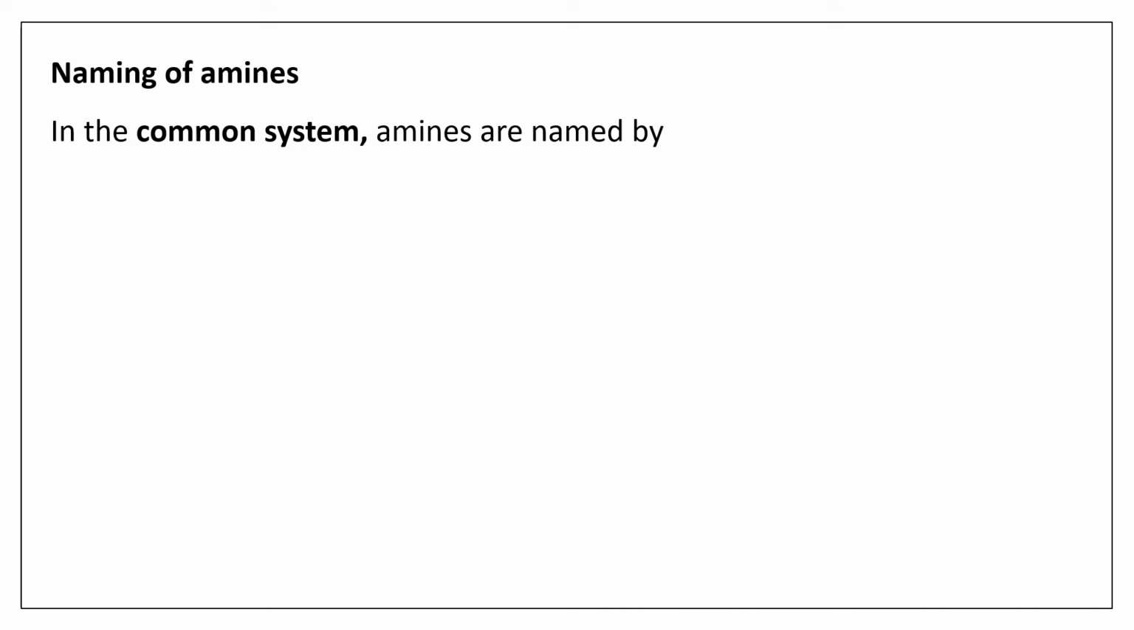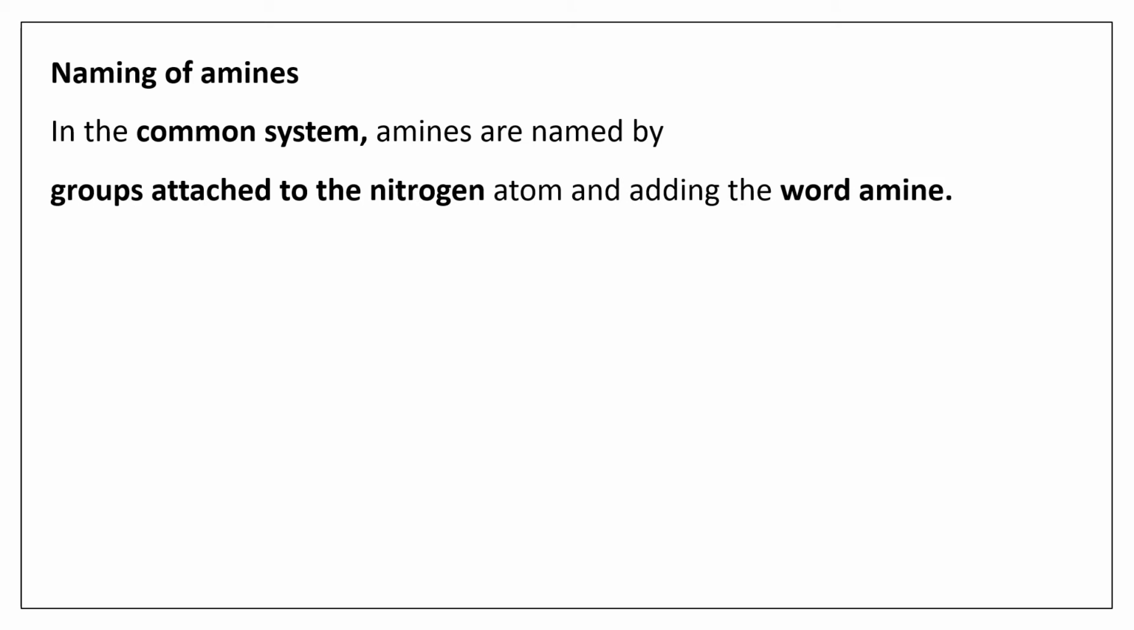I hope now you know about the definition of amines, their classification, and also the examples for different classes of amines. Okay, so now let me move on to the next concept, that is naming of amines, or nomenclature of amines. So you know that there are 2 different types: the common system of naming and also the IUPAC system of naming. Here in the common system, amines are named by the groups attached to the nitrogen and by adding the word amine to that.